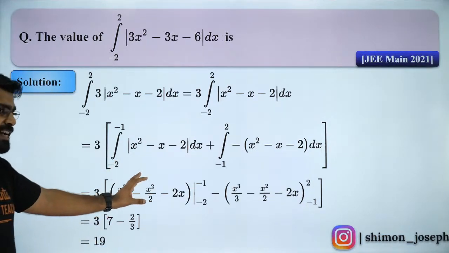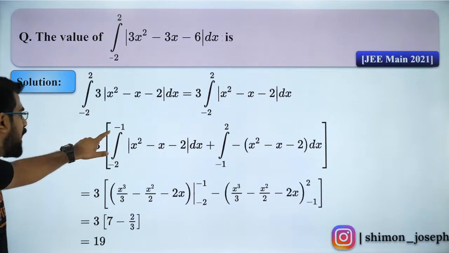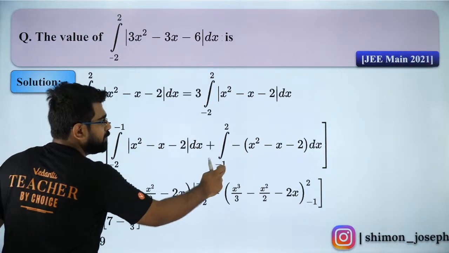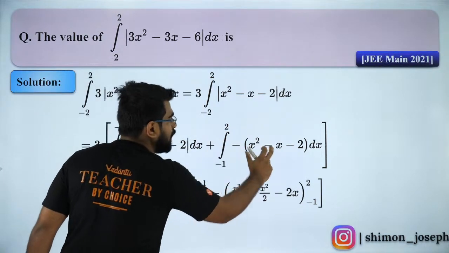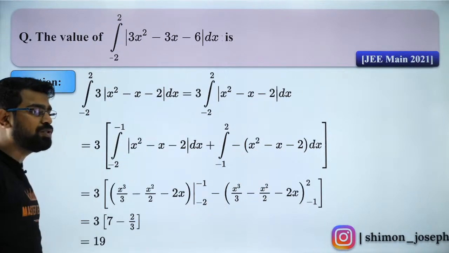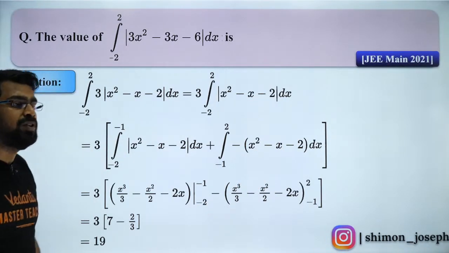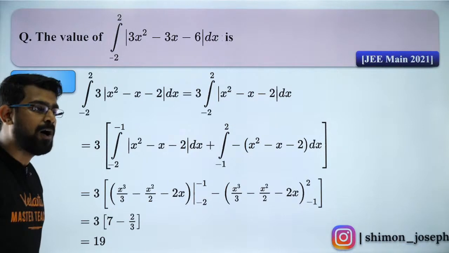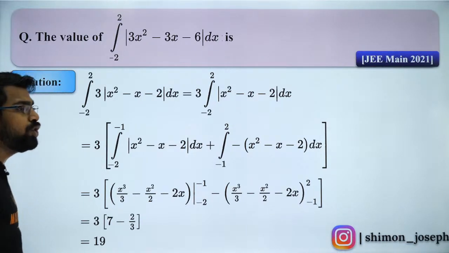Okay, exactly what I did. You see, from minus 2 to minus 1, it is this function. Then minus 1 to 2, it is negative of this function. So that is how you solve it. Are you able to follow now? Shall I move forward? Why minus 2 to 1?